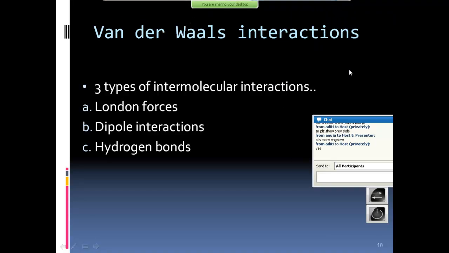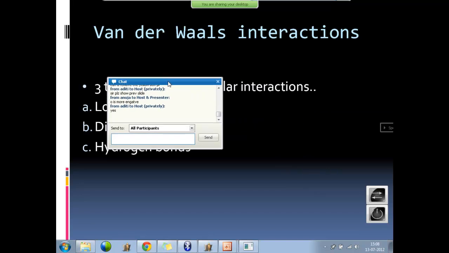Now let's go to van der Waals interactions. What basic idea do you have about van der Waals? I want to know that. Everybody, online, offline, tell me what you already know about van der Waals. Weak interactions, intermolecular, maybe intramolecular also.